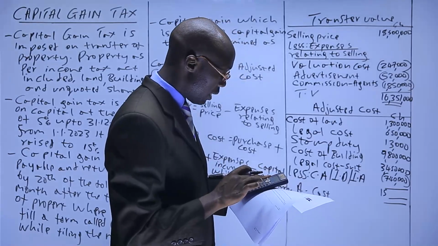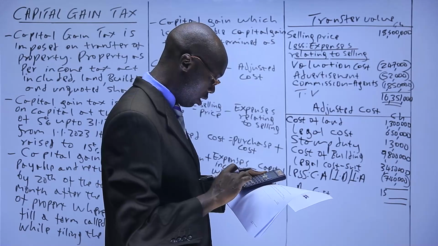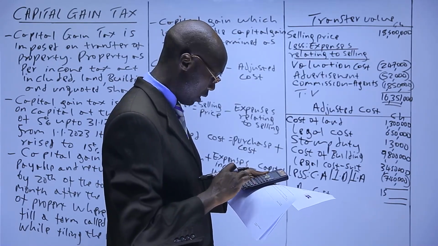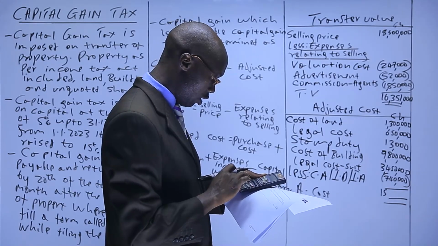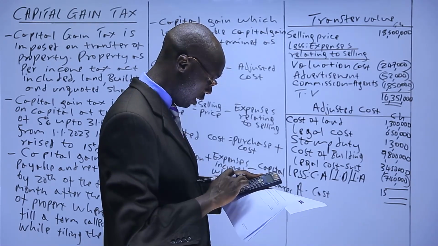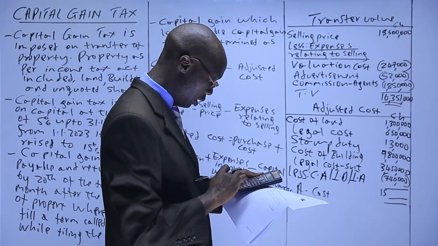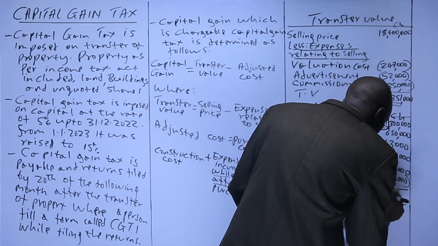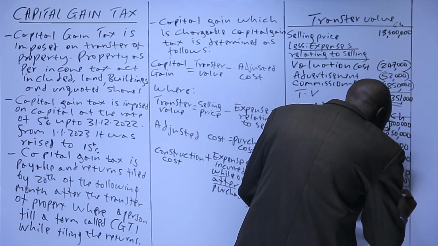The last one I have added instead of deducting, so I'll repeat. 1,300 plus 650 plus 13 plus 9,800 plus 3,450, then minus 740, the last one is minus, so we have 14,473,000.